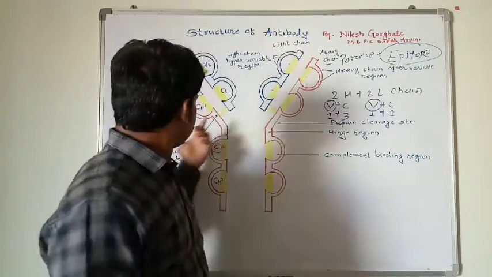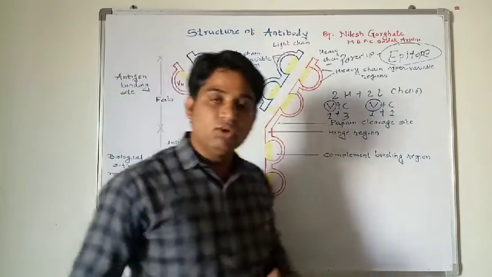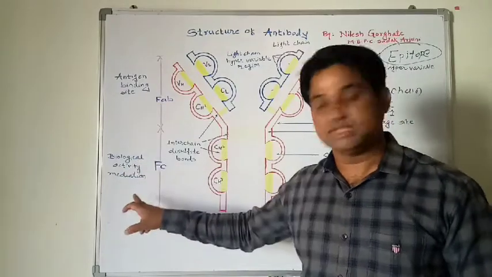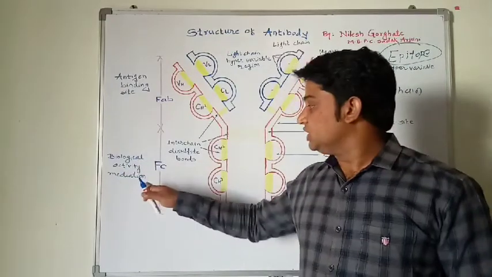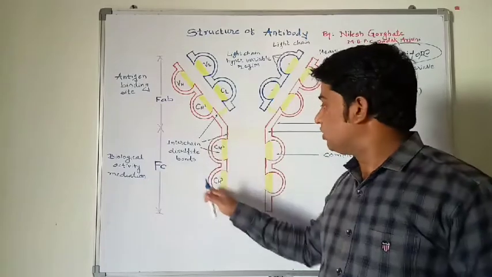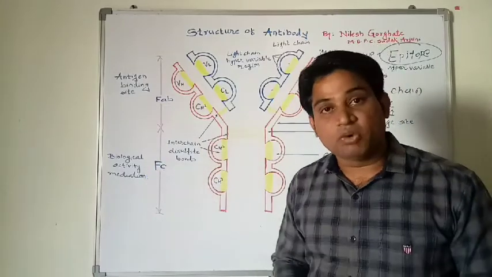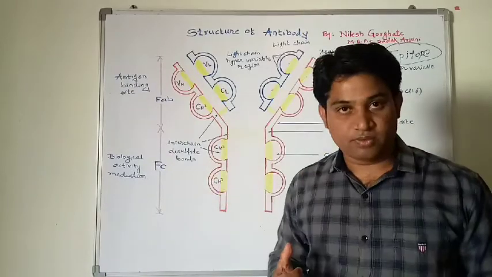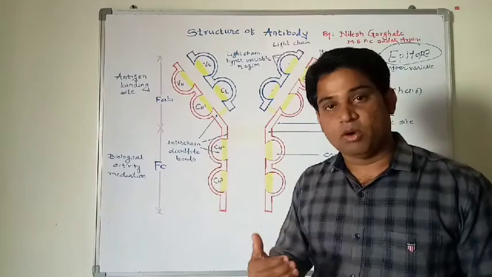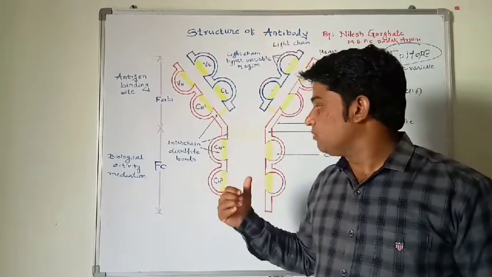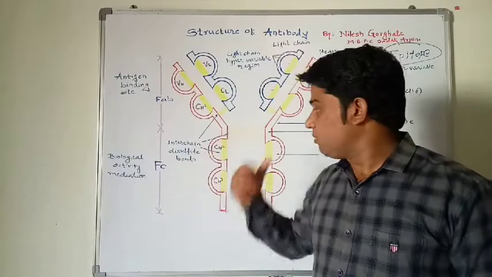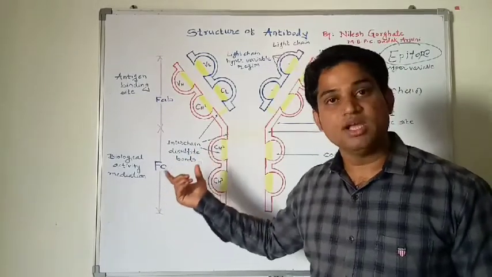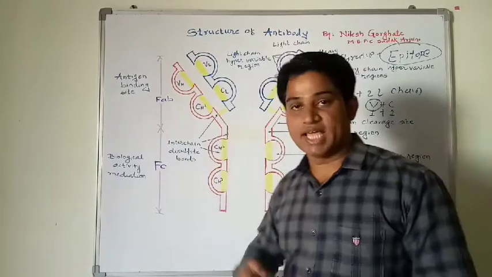Now second is the Fc region. What is the function of the Fc region? The Fc region is responsible for biological activity mediation. It activates or combines with the molecules of the complement system, which is responsible for killing the pathogen. Sometimes the Fc region is also responsible for binding to the Fc receptors on cells.